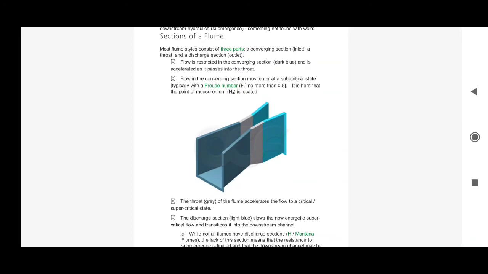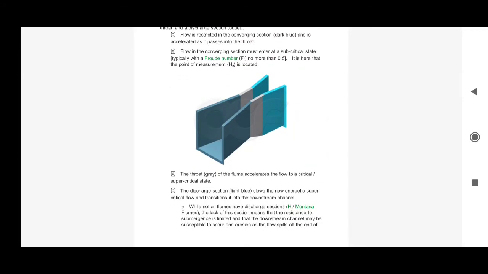The throat of the flume accelerates the flow to a critical or supercritical state, that is the gray portion, and then the discharge section slows down the very energetic supercritical flow and transitions it into the downstream channel, right? So this is how a flume is made, and there are different possibilities of wall sizes and lengths of the flumes, the converging and diverging sections, and the throat. So they can be various sizes depending upon the type of flow and the velocity of flow, right?